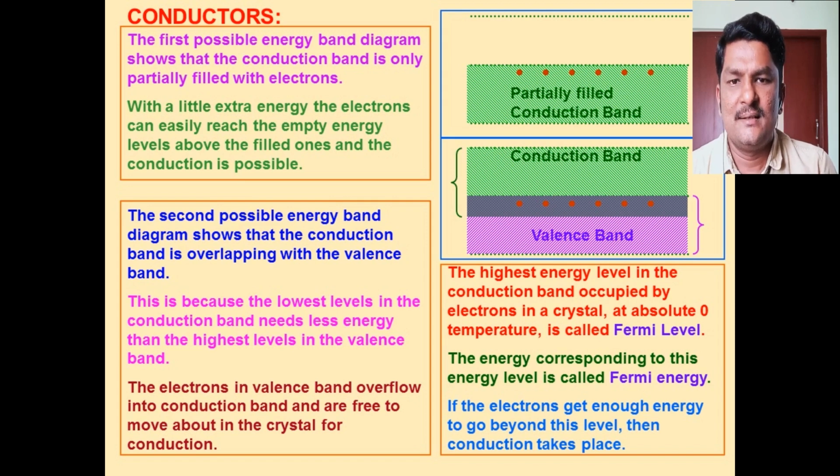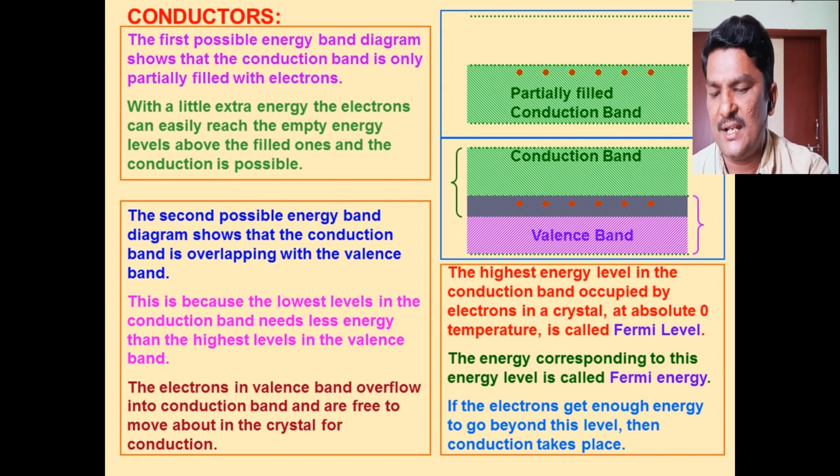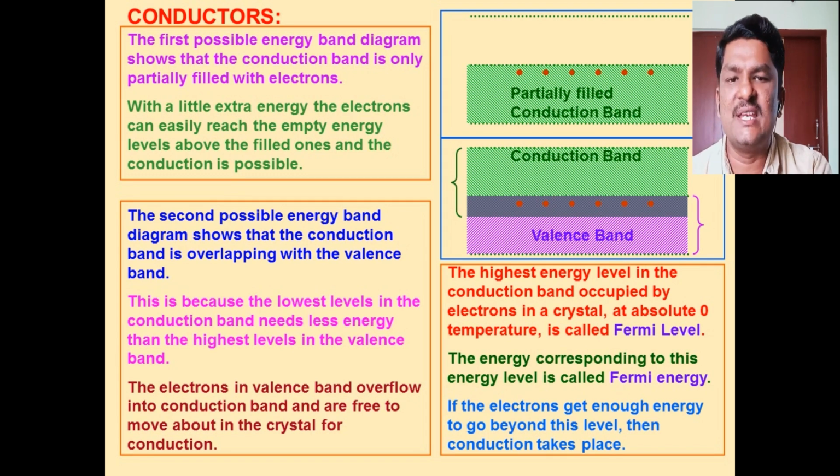And the forbidden energy gap is about 1 electron volt in the case of semiconductors. The resistivity value in the case of semiconductor is 10 power minus 5 to 10 power 6 ohm meter, and the conductivity value is 10 power 5 to 10 power minus 6 Siemens meter inverse.